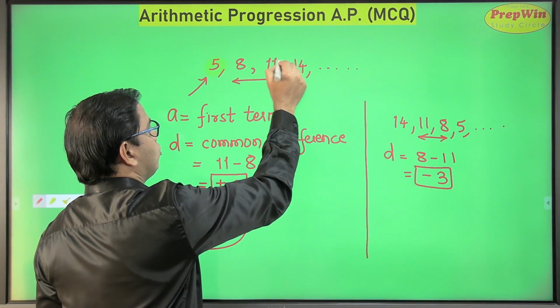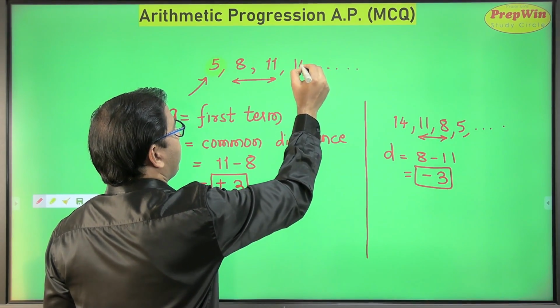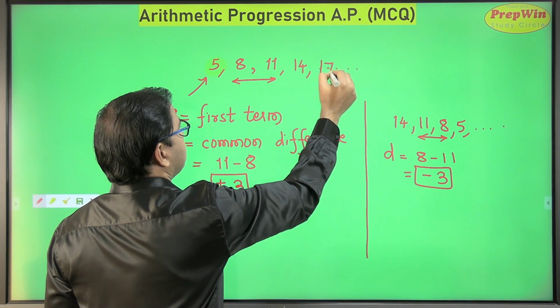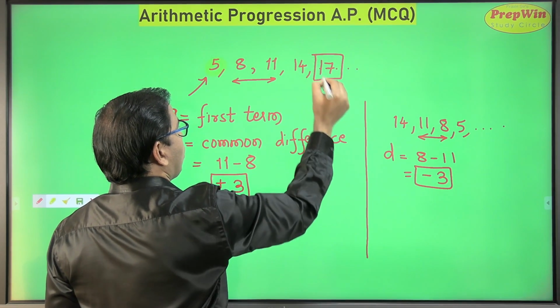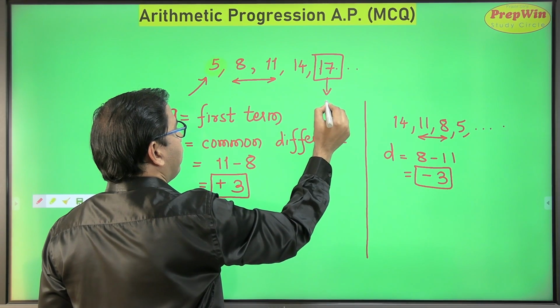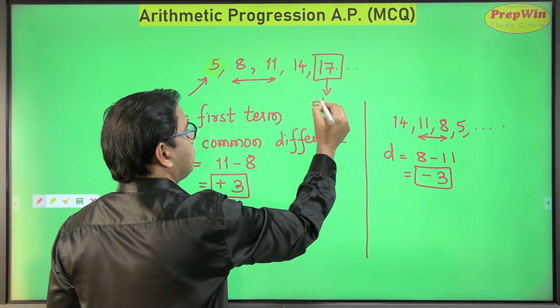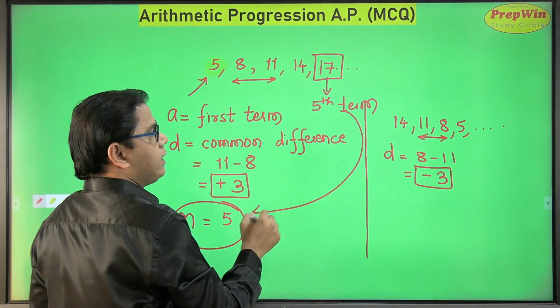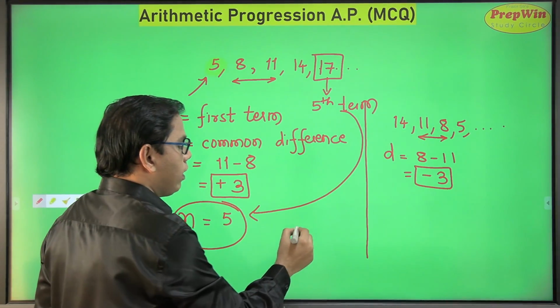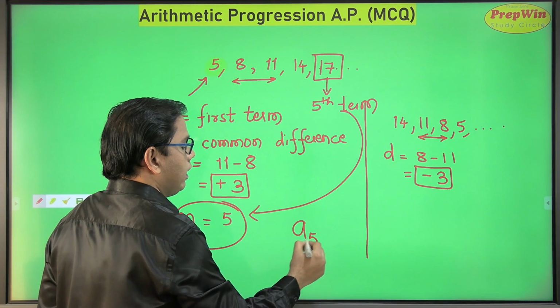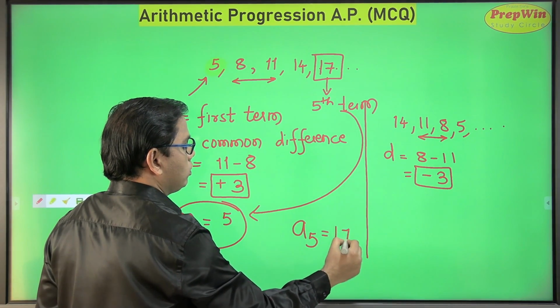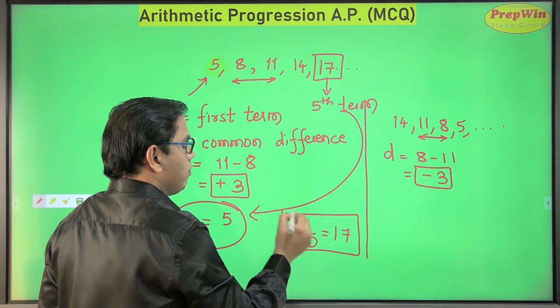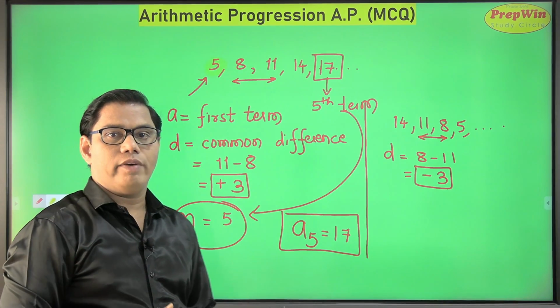So 1, 2, 3, 4, it is increasing by 3. So the next term is 17. This 17 happens to be my fifth term. So I can say N is equal to 5, or I can represent this as A5 is equal to 17, which means the fifth term is 17.